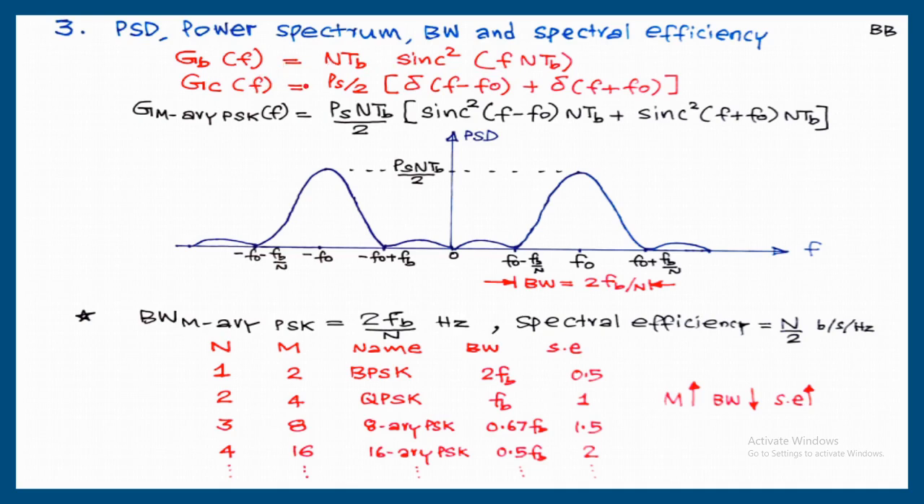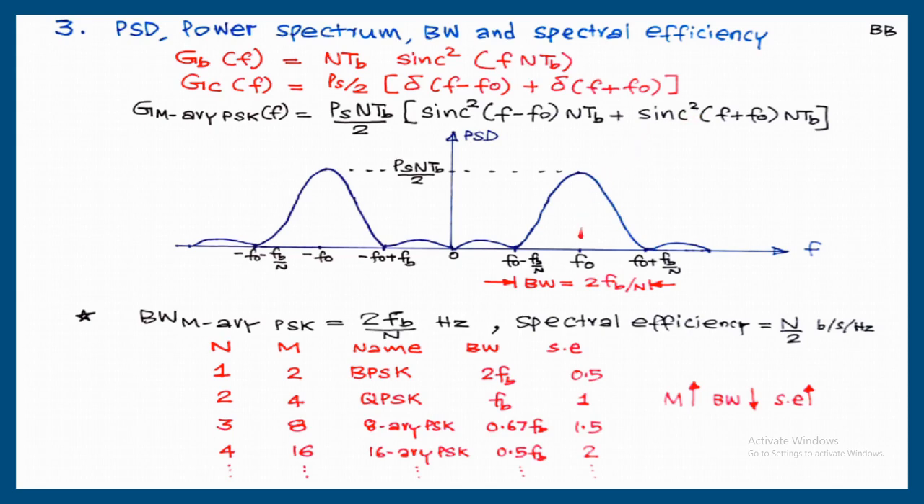Carrier GCF is equal to PST of carrier, which is equal to PS by 2 [delta(f - f0) + delta(f + f0)]. Now between these two convolutions, first the product of these two, PS into NTB by 2, is written here. Sinc square(f NTB) convolved with delta(f - f0) is sinc square((f - f0) NTB), plus sinc square(f NTB) convolved with delta(f + f0). The answer is sinc square((f + f0) NTB).